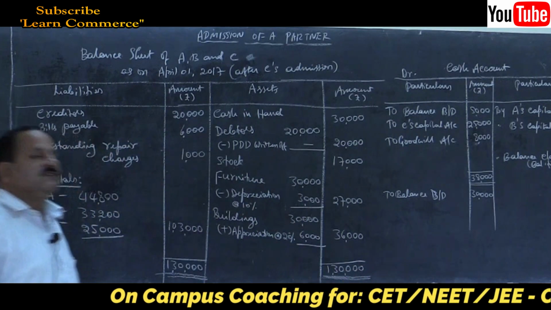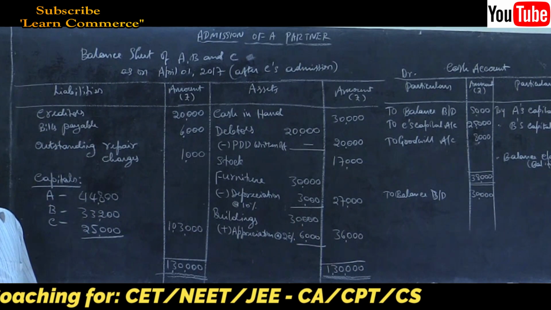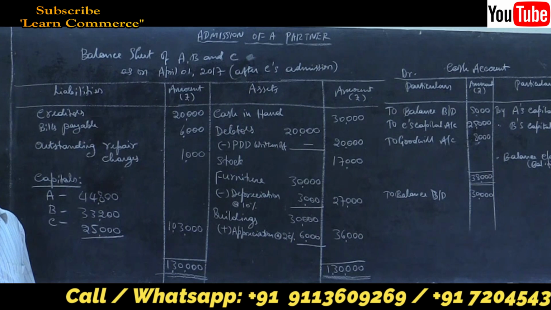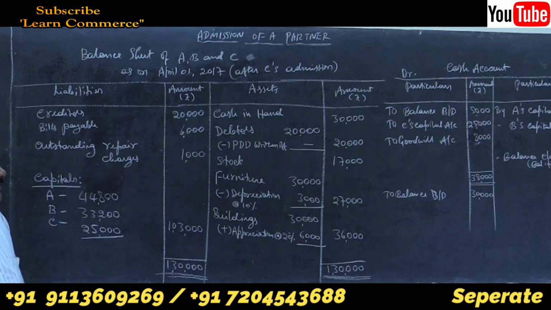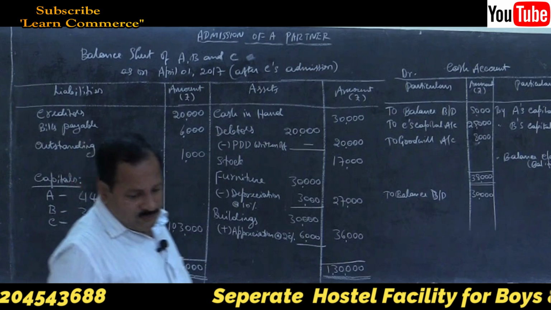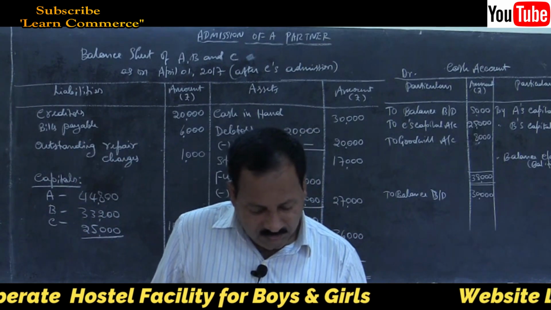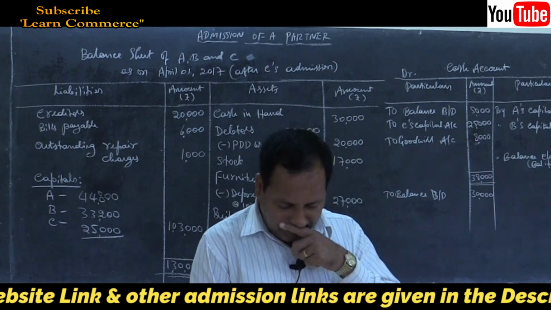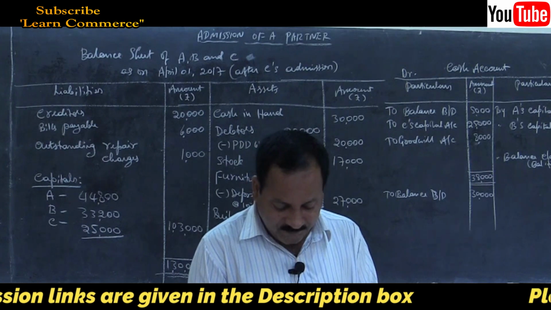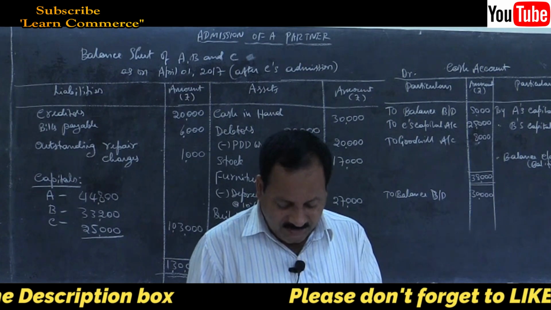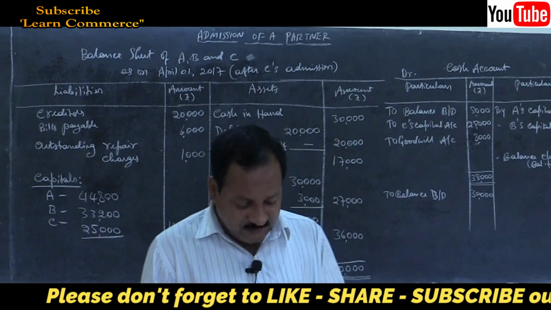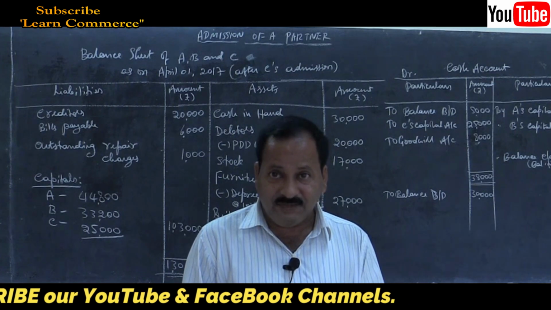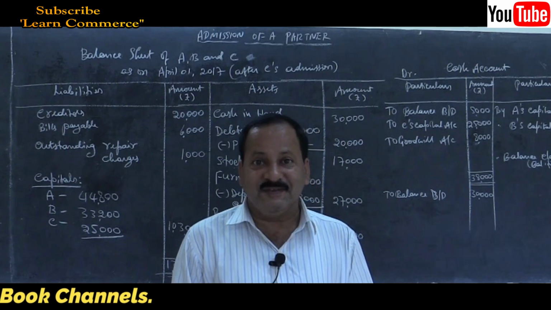Yes, this is how you have to solve a problem whenever there is withdrawal of goodwill. When goodwill is withdrawn, then you should solve in this way. So take assignment. Solve the problem, that is fourth problem, page number 36. Fourth problem, that is Rajesh and Rakesh. Solve it and submit on time. Thank you for watching this video.